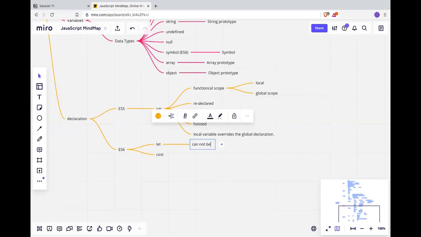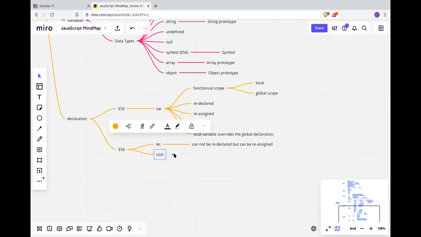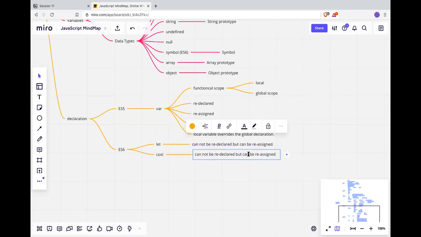Let cannot be redeclared, but can be reassigned. Okay. Const cannot be redeclared and cannot be reassigned.